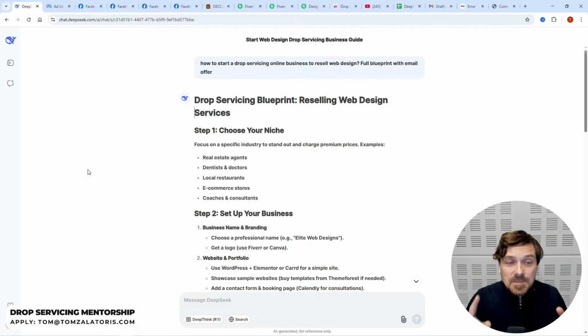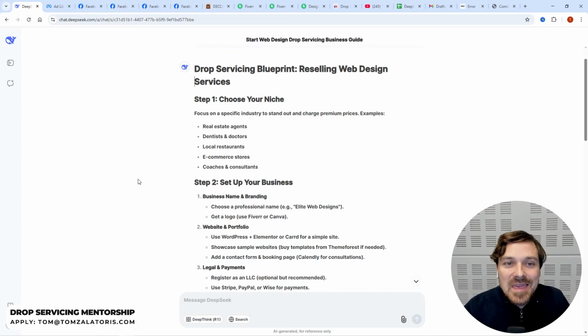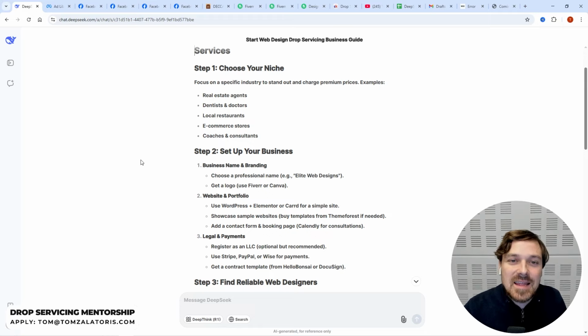So DeepSeek is giving you the exact step-by-step guide on how to actually create this business. This is the full blueprint. Also, of course, I'm gonna be picking up on the things where DeepSeek isn't saying the right thing. So step 1 is, of course, choosing your niche.